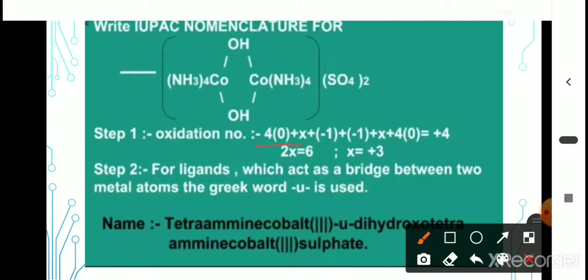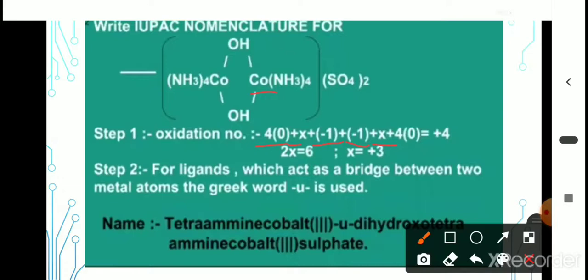We have to calculate the oxidation state of cobalt, therefore we write X for this. Next, after the cobalt there are two bridging groups, that is two OH groups. Each OH has a -1 charge, therefore -1 for one OH, another -1 for the other OH. Then plus we have cobalt, we don't know the oxidation state, therefore we take X. Plus again there are 4 ammonia molecules, therefore 4 into 0, that is equal to +4.